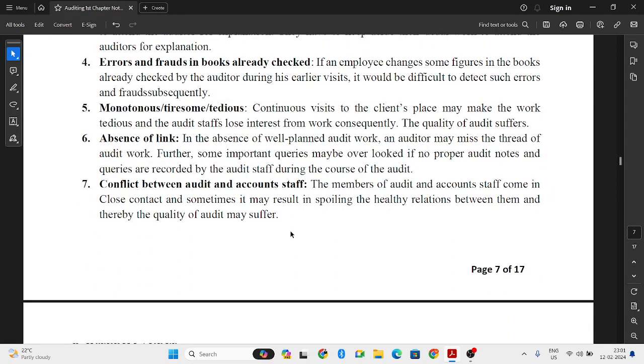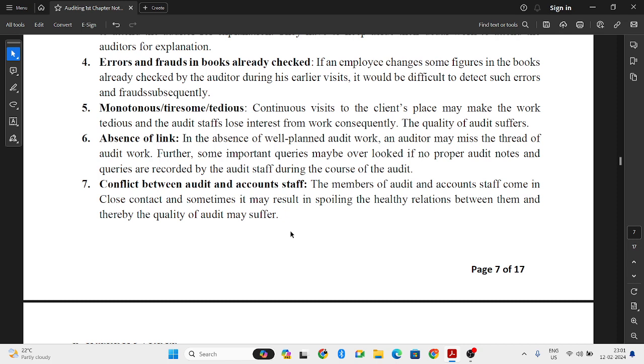Next, absence of link. What happens if the audit work is not well planned? He doesn't have a proper audit program. Again, this particular link will be missed. So he will not have an idea what he did the previous month and what he will do in this month's auditing.